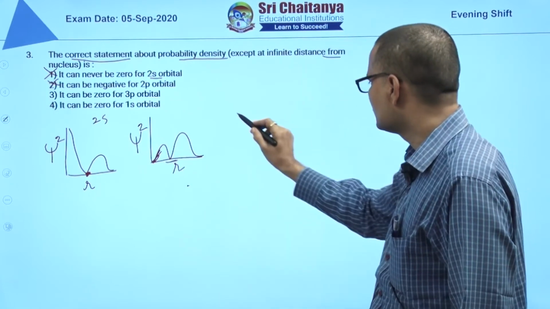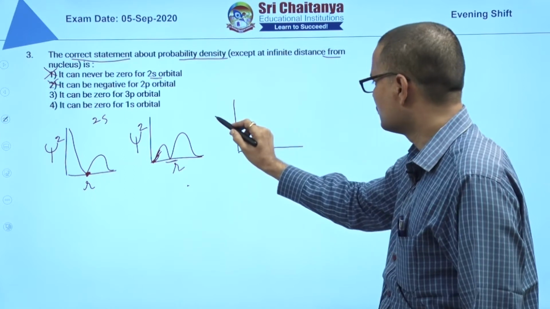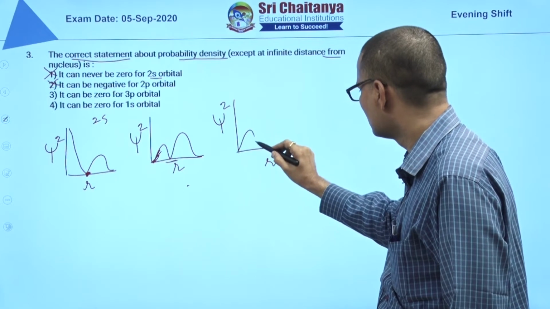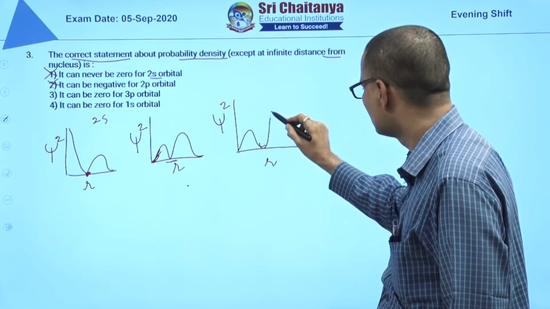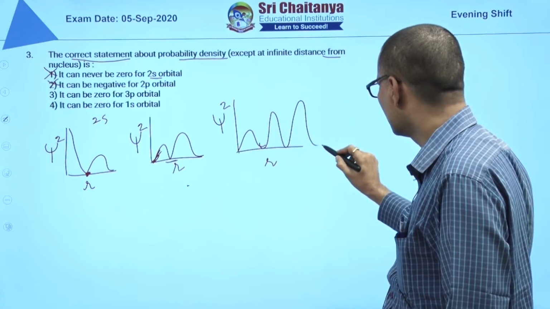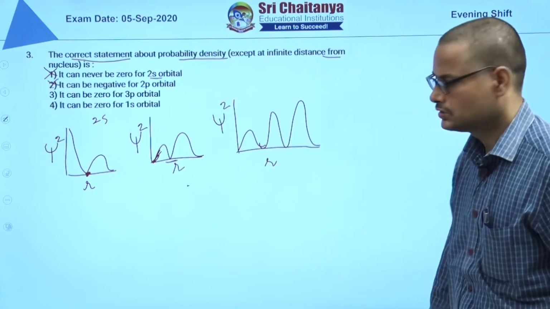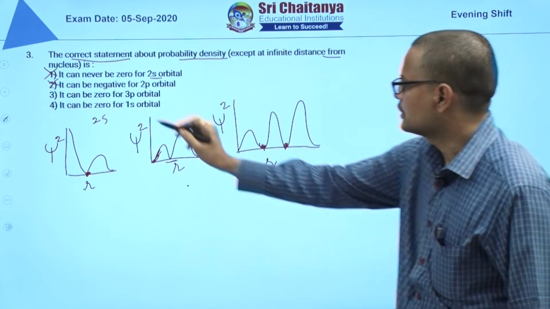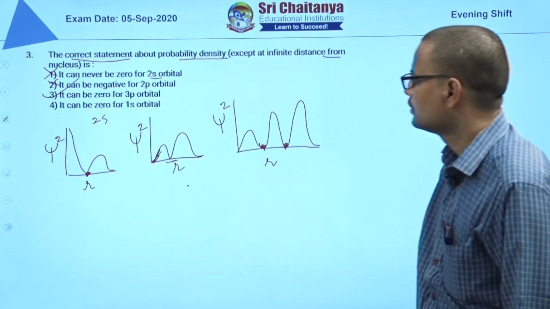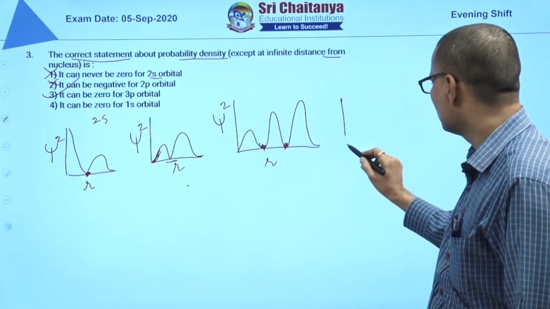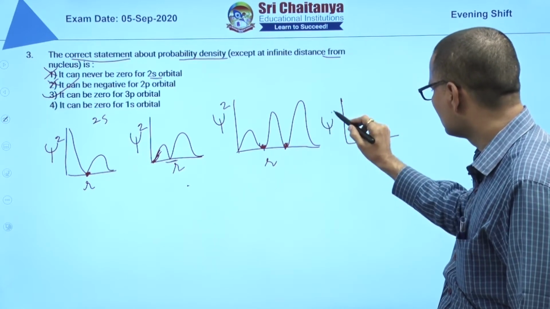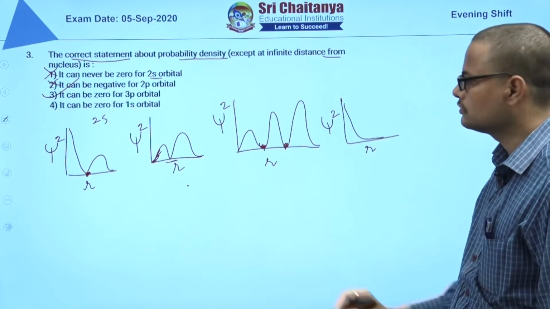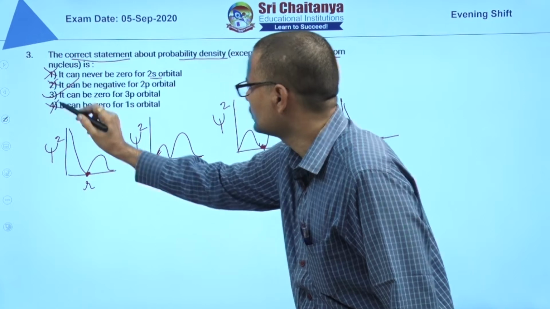It can be 0 for 3p orbital. For 3p orbital, psi square versus r, you will get like this, 3 peaks. So it can be 0 at this point and at this point, 2 points it is 0. So this is the right statement. And it can be 0 for 1s orbital is given. When you take psi square versus r for 1s orbital, it will not be 0. So this is wrong. So the answer is 3.